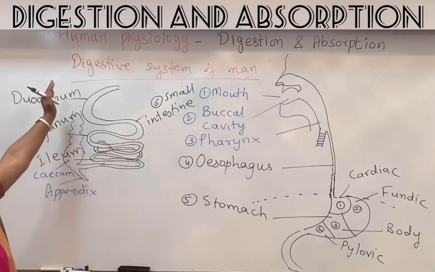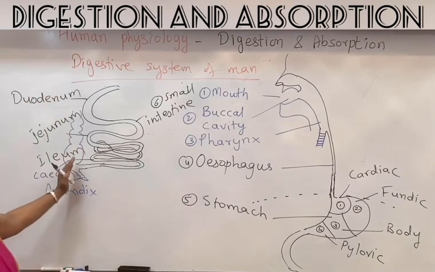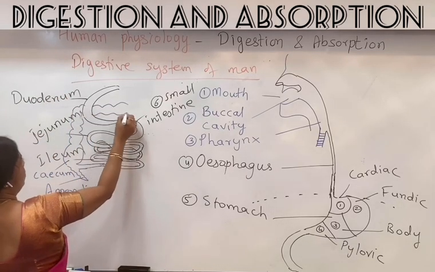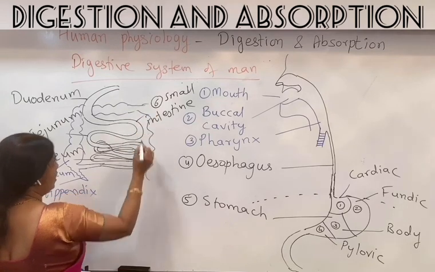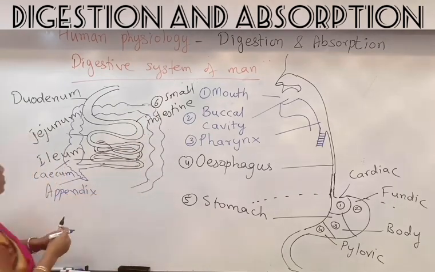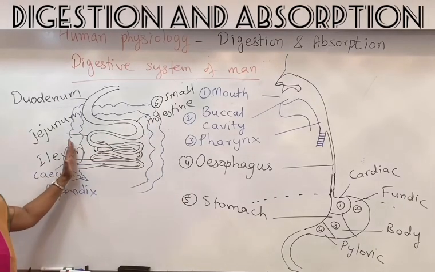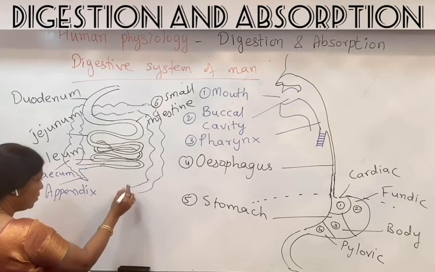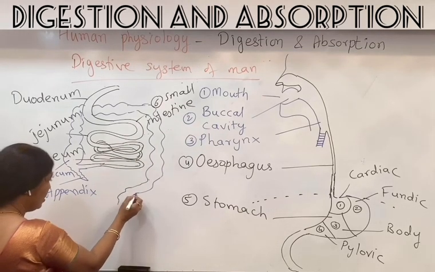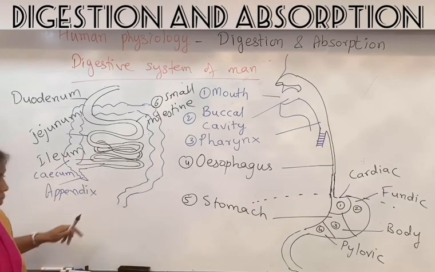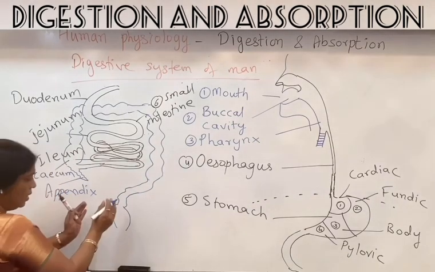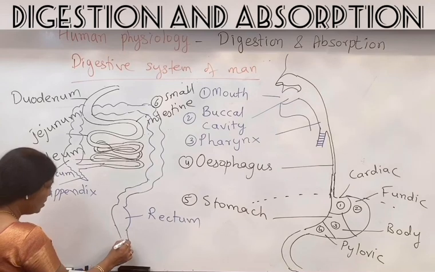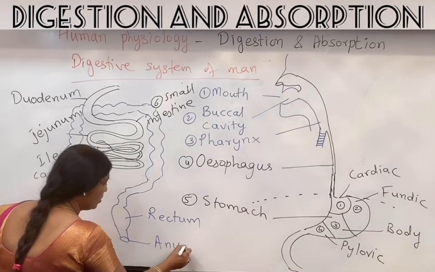The part of the colon which is moving towards the thoracic cavity, towards the upper side, is called as the ascending colon. This is the transverse colon. This is the descending colon. So this entire part is the colon. This is ascending colon, transverse colon, descending colon, and then you find a part of the colon which is somewhat S-shaped, and that is what is called as the sigmoid colon, which continues and forms another small sac-like structure called as the rectum, and the rectum opens out through anus.